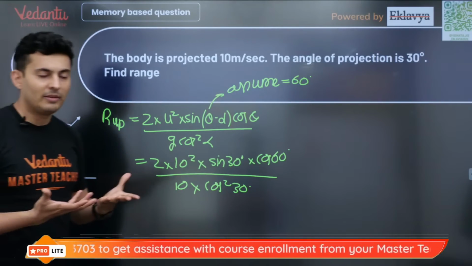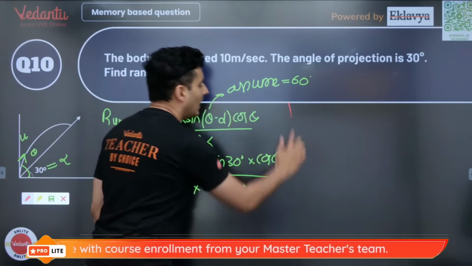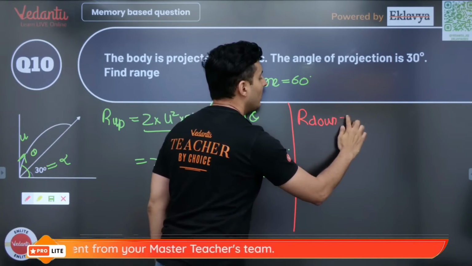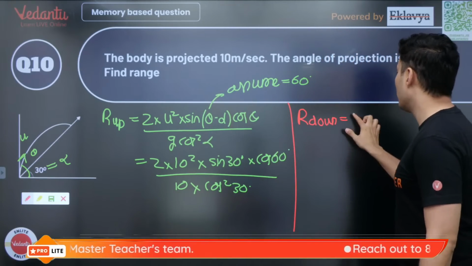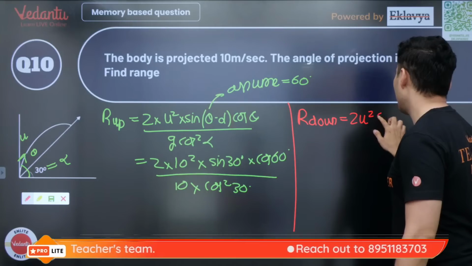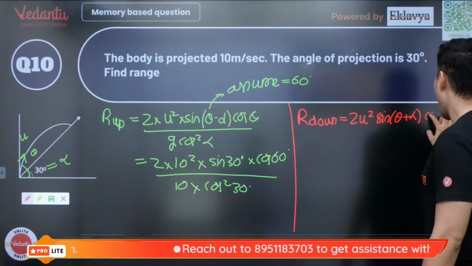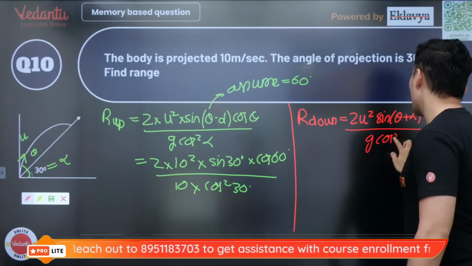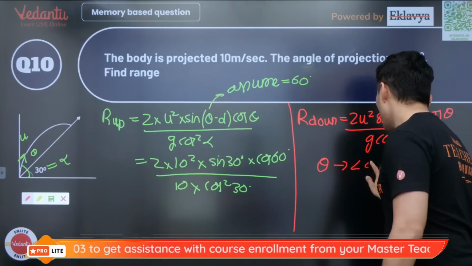Options I do not know, Pavani, because these are memory based questions. And if it was down the plane, if it was thrown from the top below, then there is only one small change. Wherever there is minus, it will become plus. So it will become 2u square sine theta plus alpha into cos theta, the whole thing by g cos square alpha. Remember, theta is the angle of projection